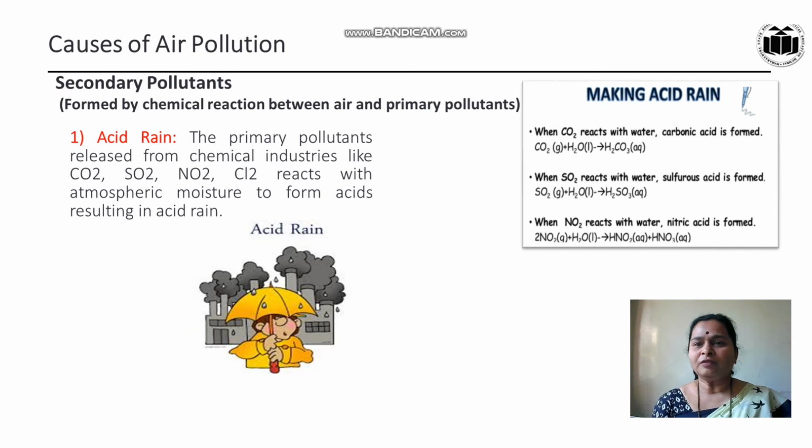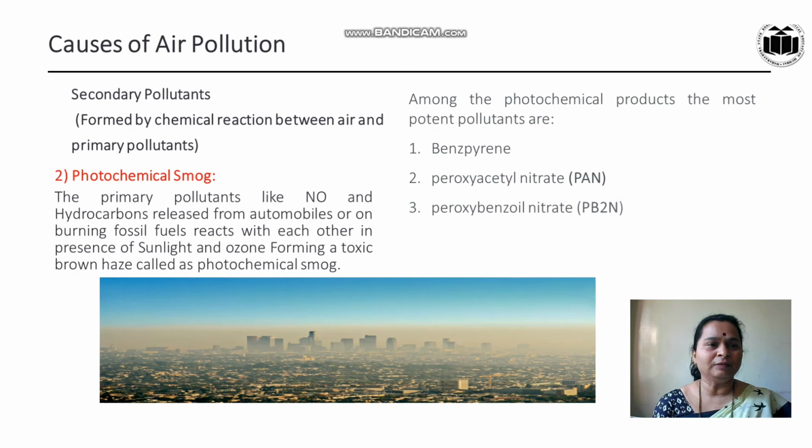When carbon dioxide reacts with water, that is rainwater, then carbonic acid is formed. This is carbonic acid, that is H2CO3. When sulfur dioxide, which is generally present in industrial areas, reacts with rainwater, then sulfurous acid is formed. This is H2SO3. When nitrogen dioxide reacts with water, that is rainwater, then there is formation of nitric acid and nitrous acid which cause acid rain.